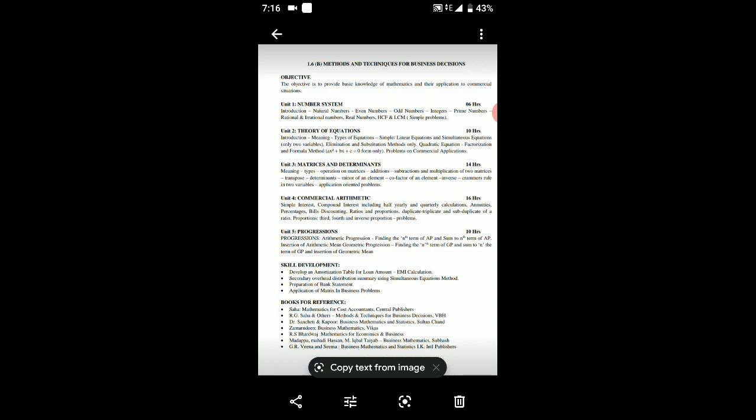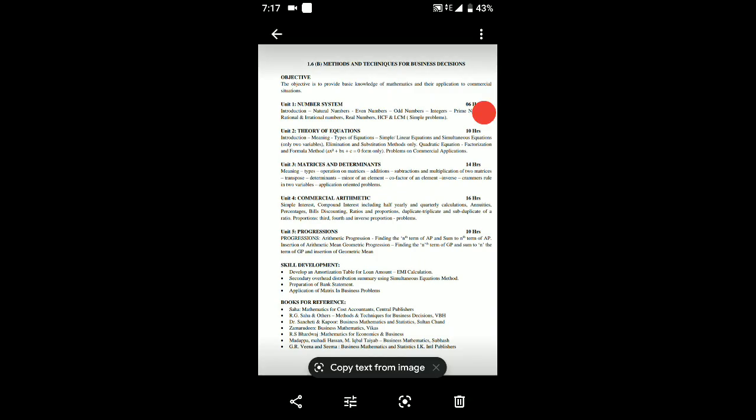Chapter number 1 is number system. In number system we will study the various meanings: what is a natural number, what is an even number, what is an odd number, what are integers, what is a prime number, what is a rational number, what are irrational numbers, what are real numbers, what are factors, what are multiples, what are common multiples. We will also solve some theory as well as problems in LCM and HCF.